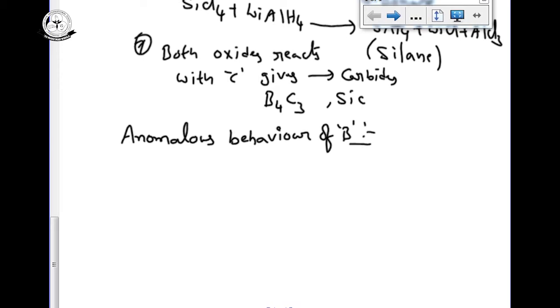Anomalous behavior of boron. Previously I told you, in each and every group, the first element can show anomalous behavior compared to the rest of the elements.